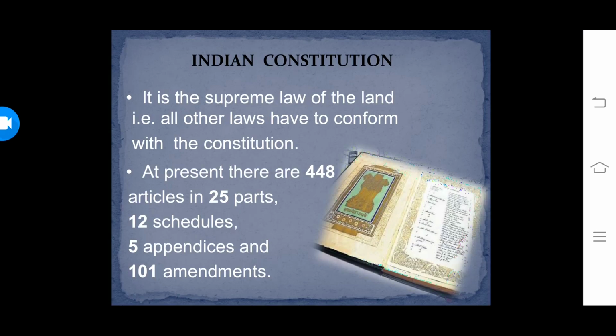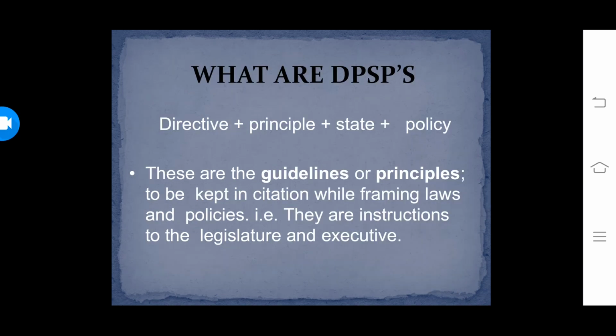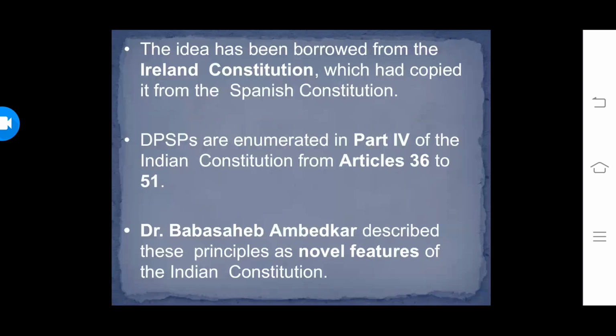See, the Constitution is the supreme law of the land. It is the fundamental law of the land. At present, as I told you before also, there are 448 articles in the Constitution and 25 parts with 12 schedules. In part 4 of the Constitution, these directive principles are mentioned, which are the guidelines and instructions given to the legislature, the law-making body, as well as to the executive, which has the authority of implementing the laws made by the legislature.